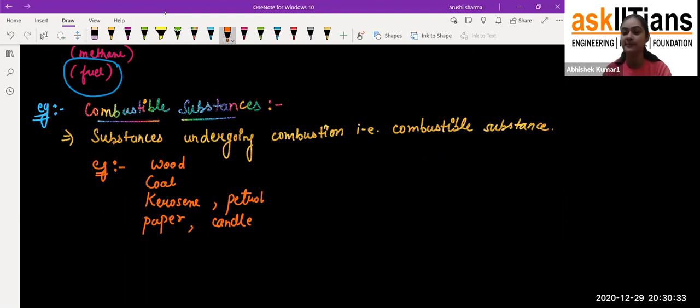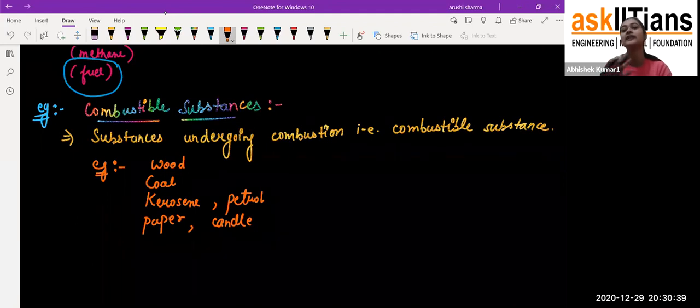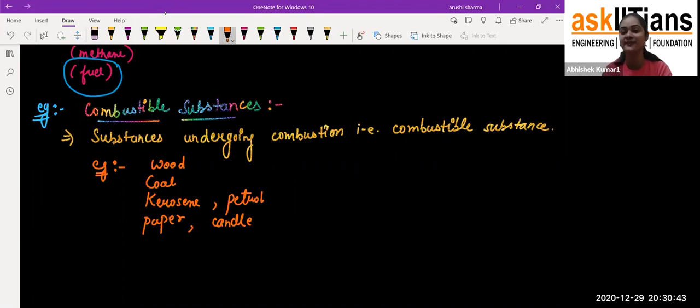But sometimes, even nowadays, when our inverter goes down and we have a power cut, we have no electricity in our houses. So we use candles so that we can do some work, because we get light from them.